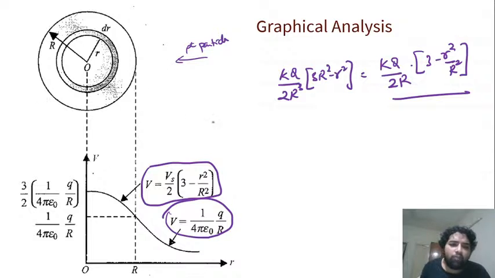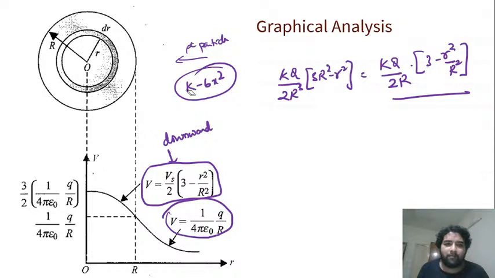It is a downward parabola. If you observe this, this is a downward parabola because it is some k minus bx square type formula. K minus bx square. This is a and this is b. Getting at minus 1 by 2 minus vs by 2 into r square by r square is b. So that way, if you remember it, this is a downward going parabola. So the graph will have a downward parabola first, and this is a 1 by r function. This is parabola, and this is a 1 by r function. So this is the subtle difference there.